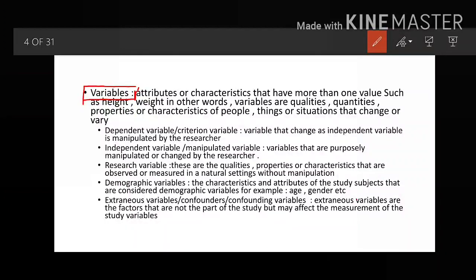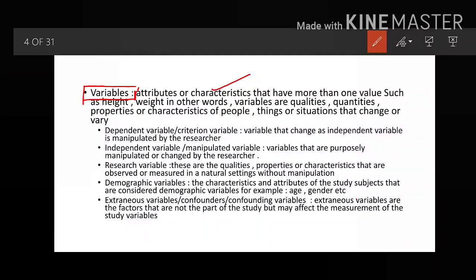Okay, so here the definition of variable says that it is an attribute, you can call it an attribute. If you find this word very difficult, just leave this word. You can call it characteristics. So we will say it is a characteristic that has more than one value. So anything which is having more than one value, for example height, weight, they have more than one value. It can start from 1 kg and it can go up to infinity.